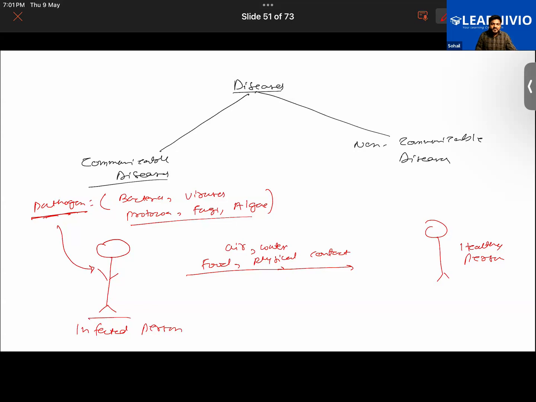Try to understand this. For example, if someone is suffering from asthma, that is a disease. Can it be transmitted from one person to another? Answer this. No, sir. So those are the non-communicable diseases which we have. Apart from that, you have kidney disease also. Heart diseases are there. Cancer is there. Cancer is a non-communicable disease.